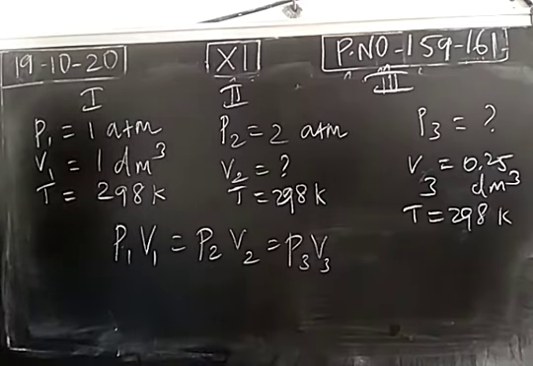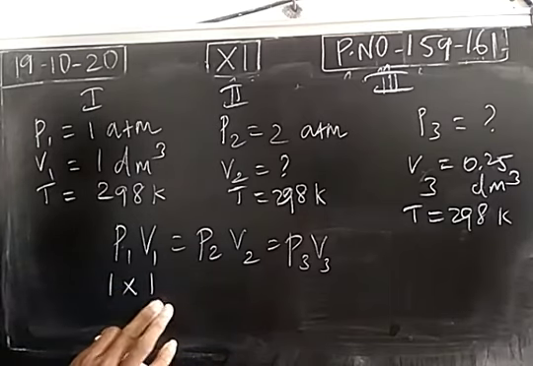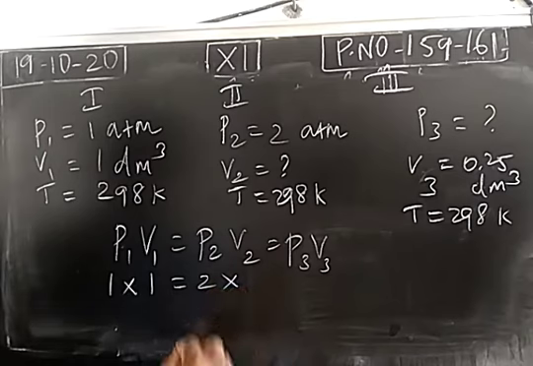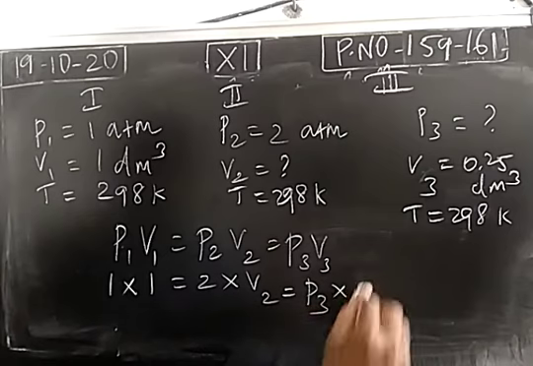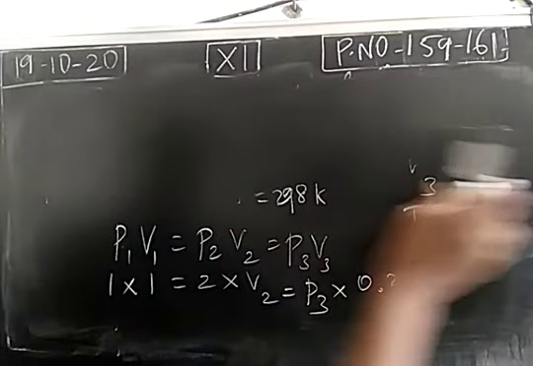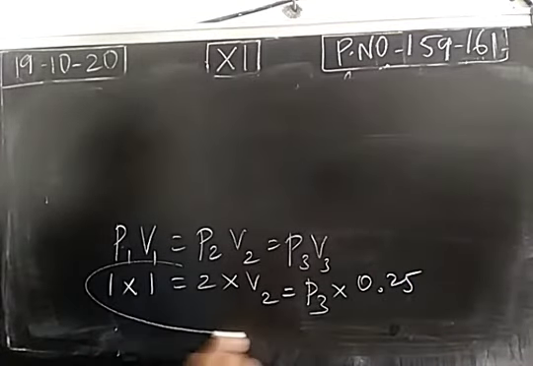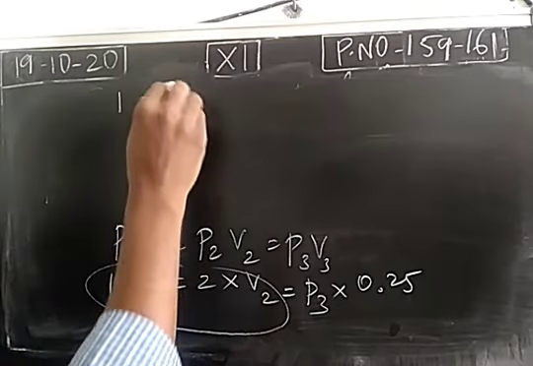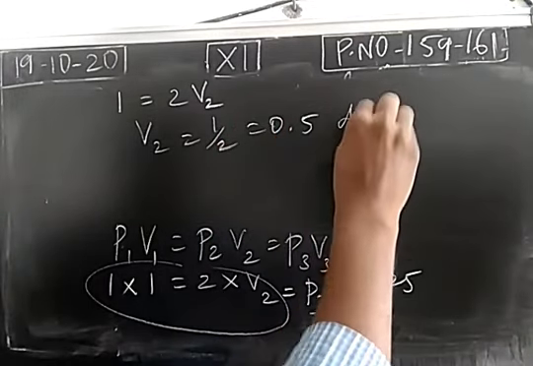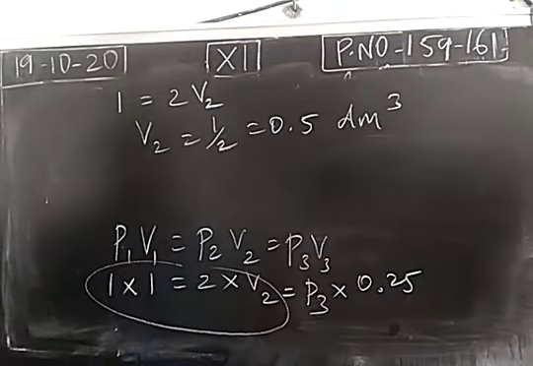Pressure in the first container 1 atmospheric pressure, 1 decimeter cube volume. Second container 2 atmospheric pressure and volume is unknown. Third container, pressure is unknown, volume 0.25. So we take these two first. 1 is equal to 2 into V2. So V2 is equal to 1 by 2, 0.5 decimeter cube. Volume of gaseous molecule in the second container is 0.5 decimeter cube.